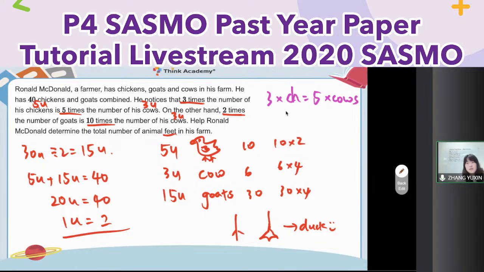3, 5, both prime numbers. Directly, if here is 5, here is chicken, obviously here is an equation. That's why I suppose chicken is 5 units. So for example, if here is maybe 4 times the width equal to 3 times the length, you just suppose width 3 units, length 4 units. Obviously here is an equation. Okay.